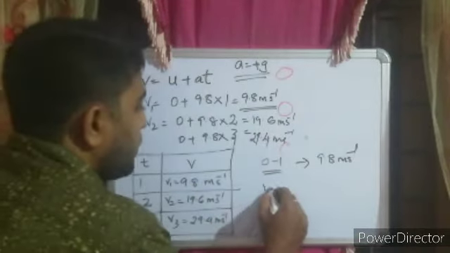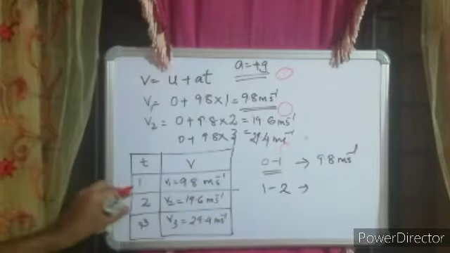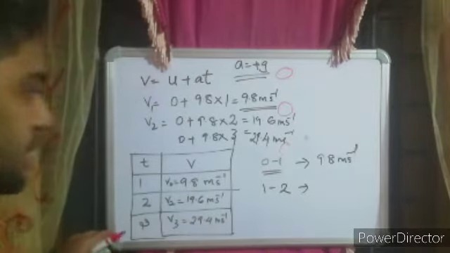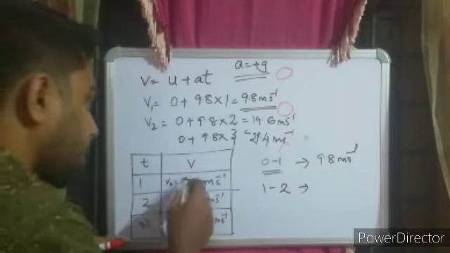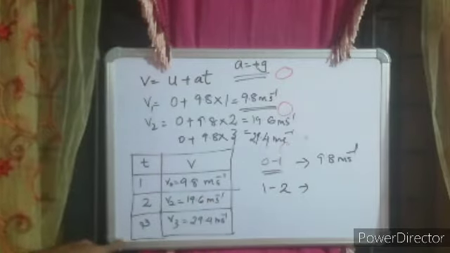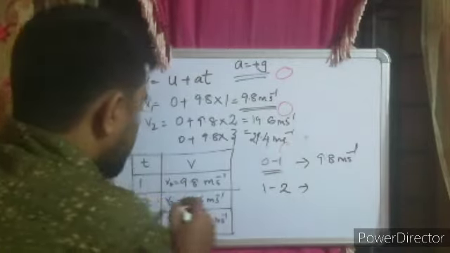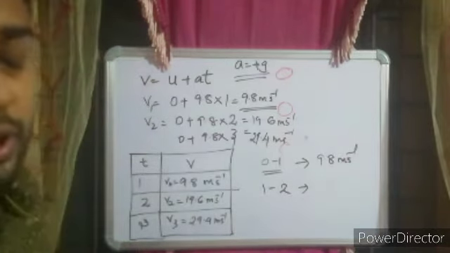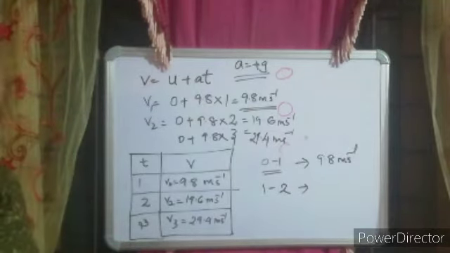Again from the time interval 1 to 2, the velocity will be 19.6 minus 9.8, or 9.8 into 2, that was equal to 19.6. So we will be getting v2 minus v1, that is a change in velocity.